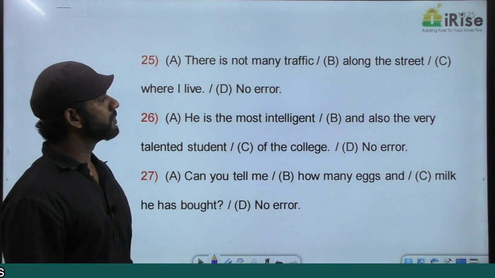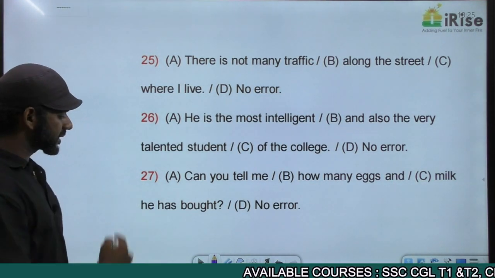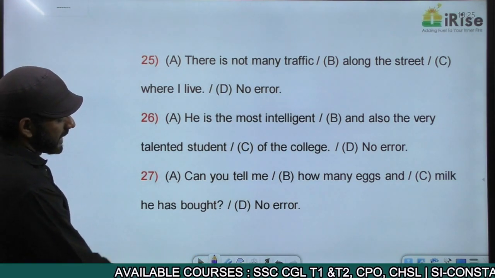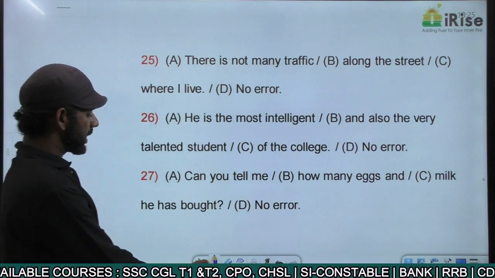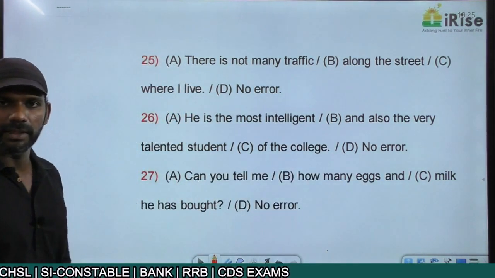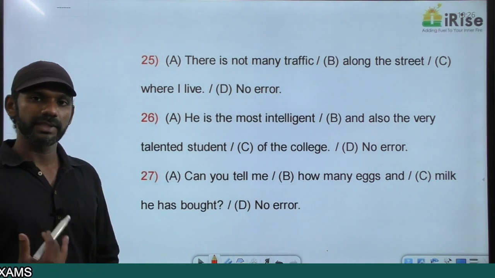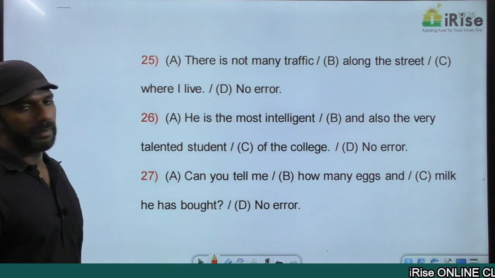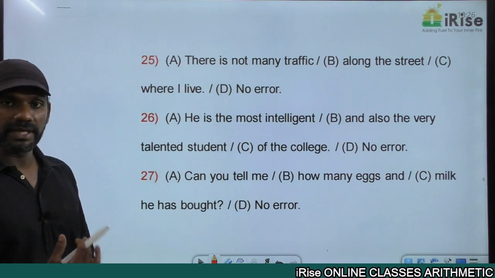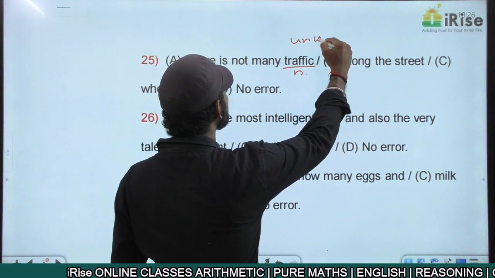There is not many traffic along the street where I live. We have discussed it. Little, a little and much are used with uncountable nouns. Few, a few and many are used with countable nouns. Come to the statement once again. There is not many traffic. The noun here is traffic, which is uncountable.